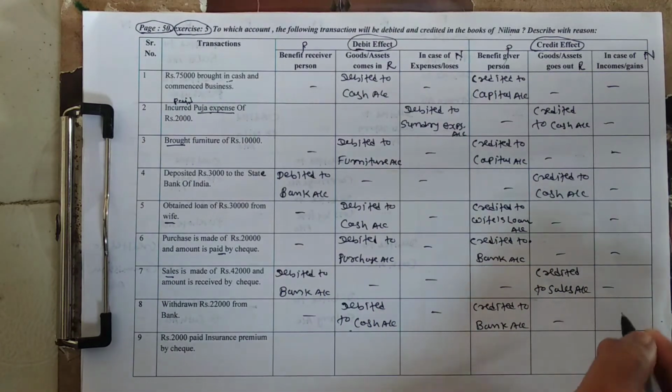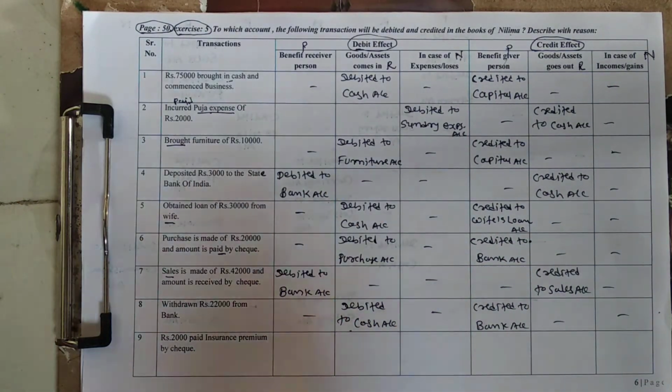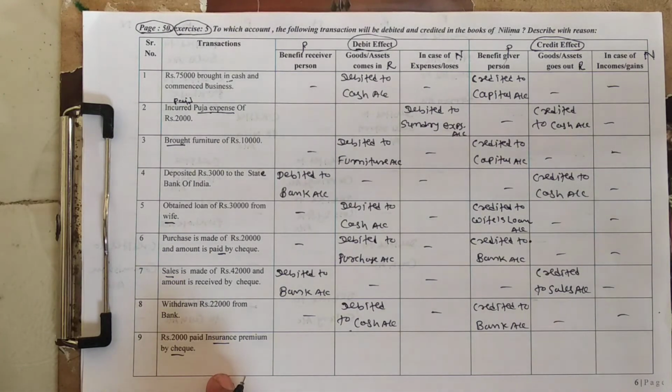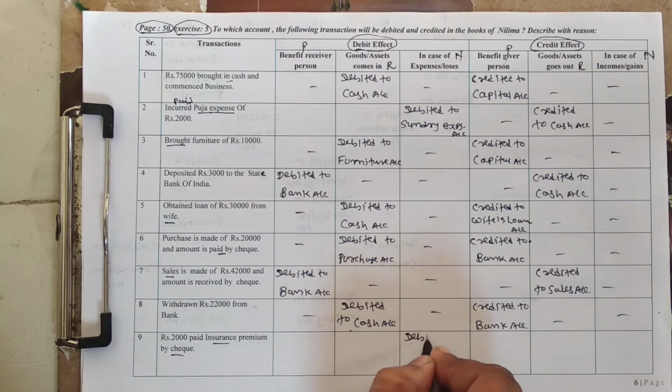Understand? Number 9, rupees 2,000 paid insurance premium by check. Insurance premium means what? The businessman take insurance policy for protection of loss of goods and loss of assets. So this is treated as an expense of the business. So insurance premium is a nominal account. It is an expense, debited to insurance premium account.